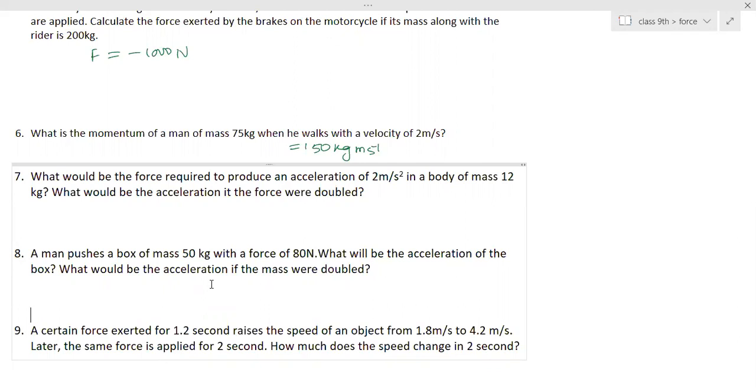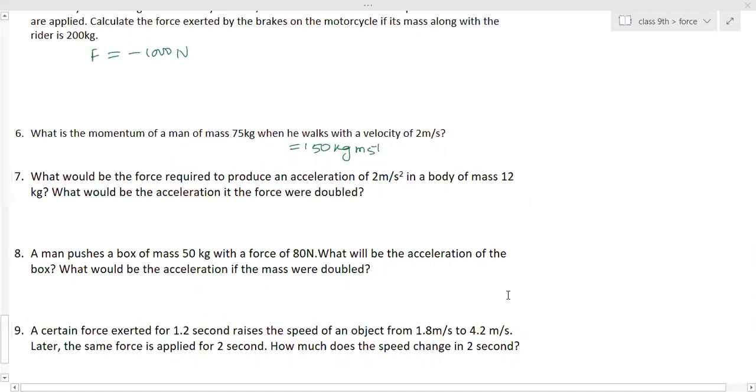Ma'am, I'm not getting the eighth answer. Who did not get? What's the problem? What is the mass? Ma'am, 50 kg. What is the force? 80 Newton. What you have to calculate? Acceleration.